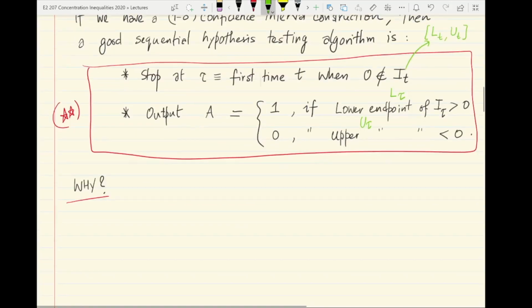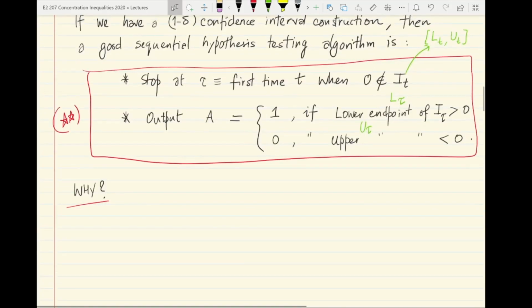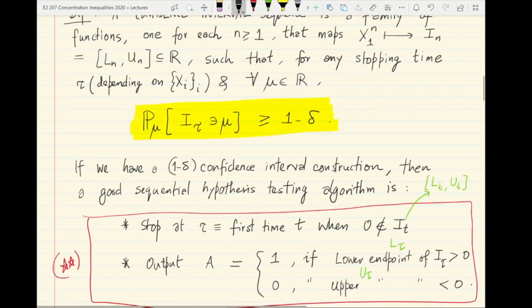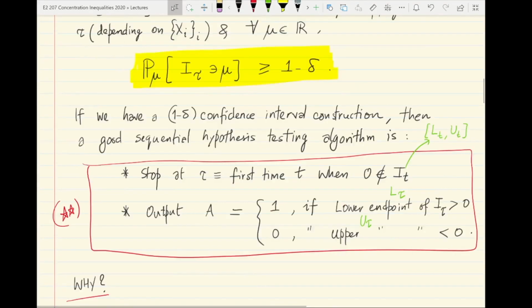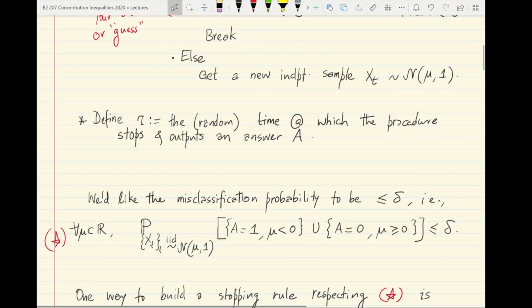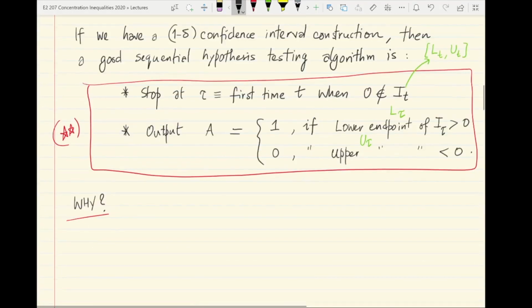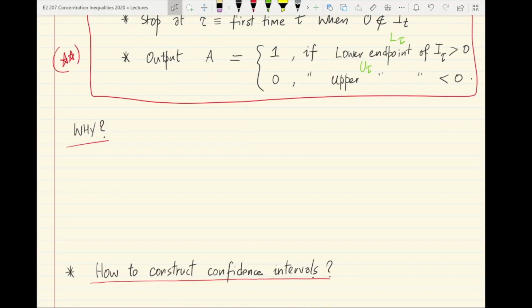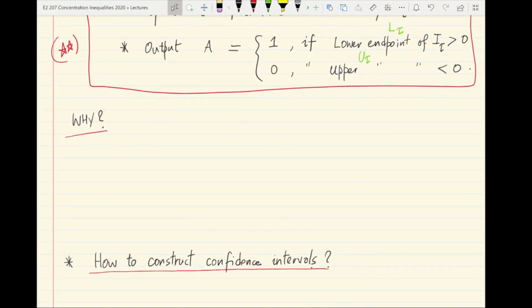So why does this work? What is the proof that this kind of procedure actually has a misclassification probability bounded at most by delta? Well, it's easy to see this. Let's assume for the moment that the real mean of the Gaussian generating the samples is actually negative.